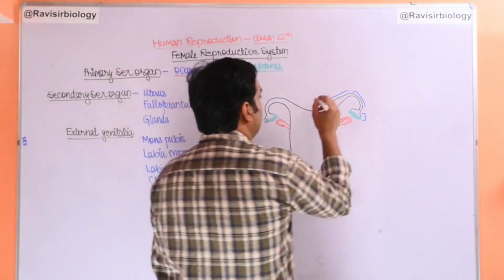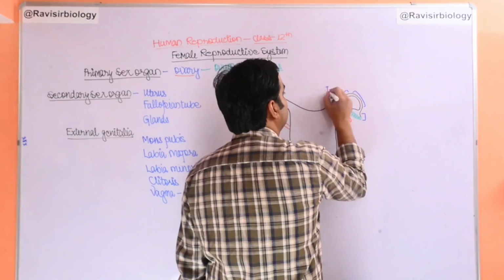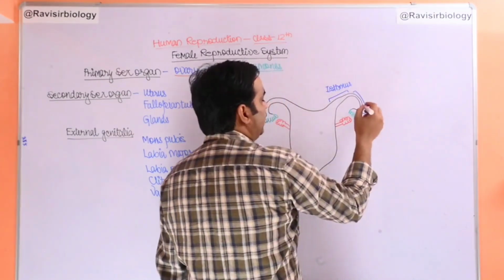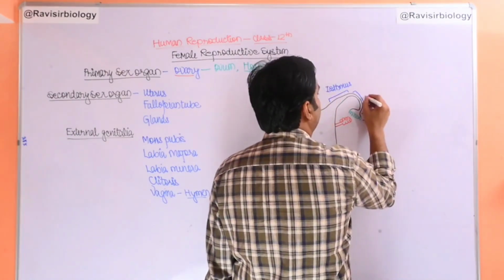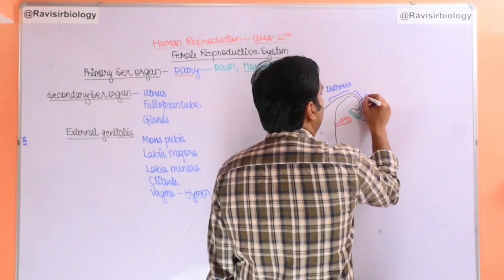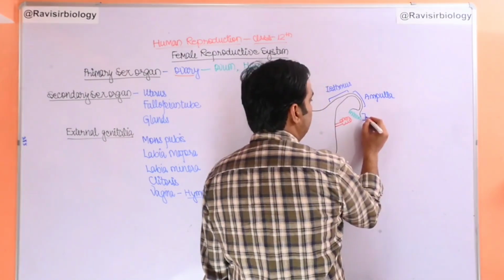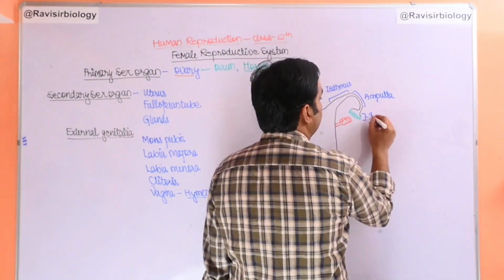The oviduct is made up of the isthmus. This is called the isthmus. The second is called the ampulla, and the third one is called the infundibulum.